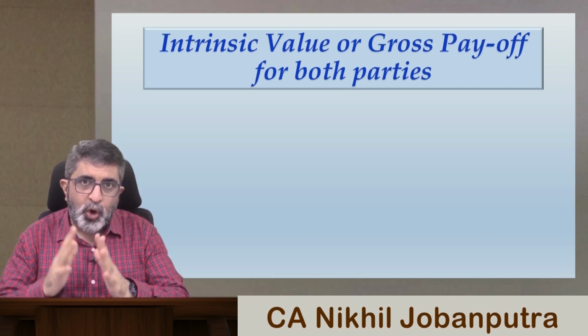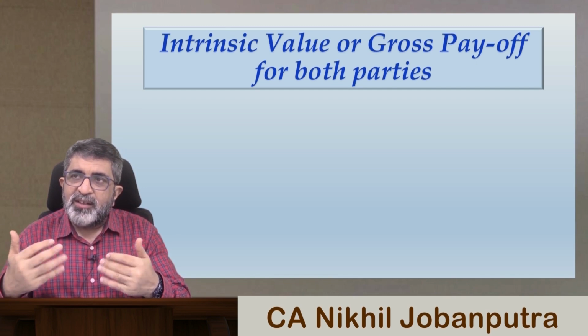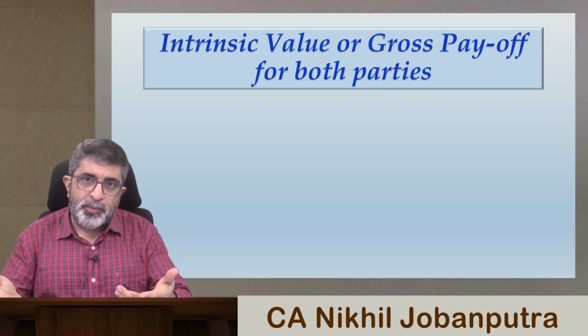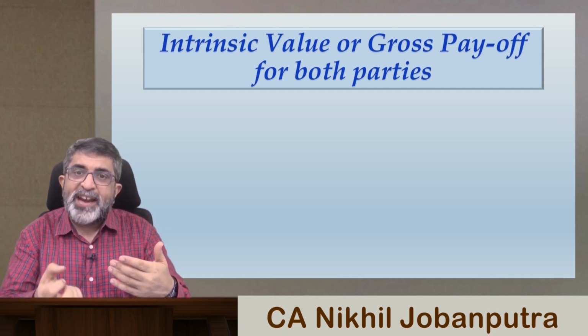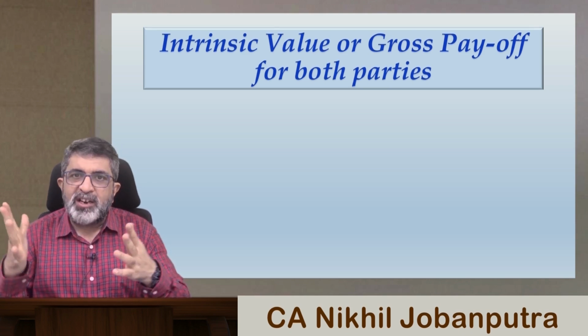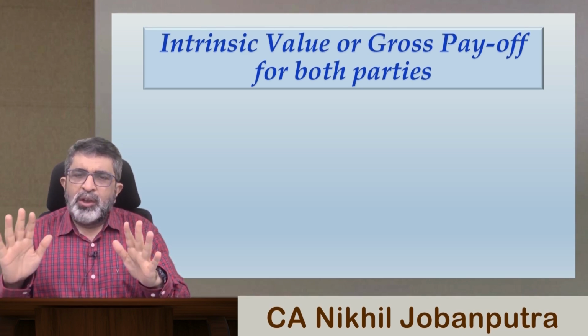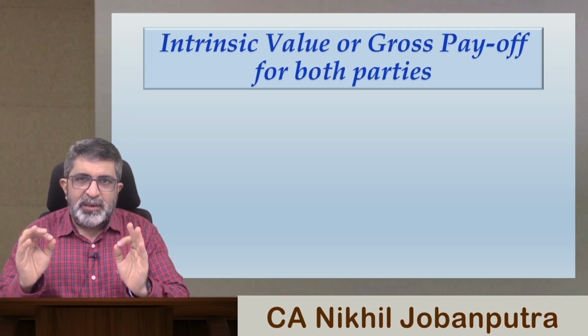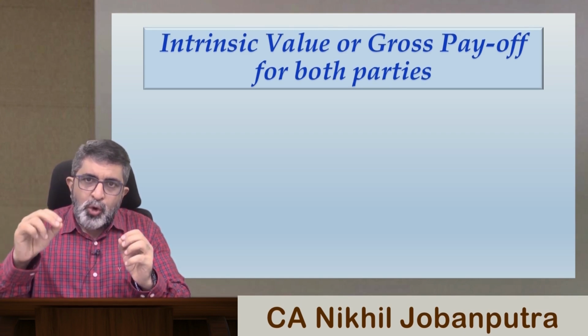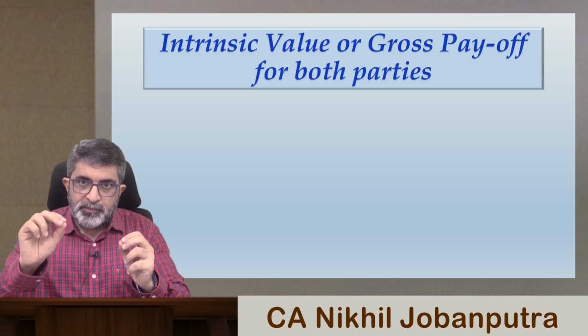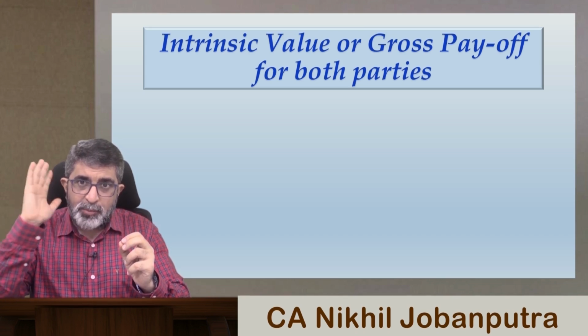A call option is basically some instrument that is conveying to you the right to buy the underlying. So let us keep it simple. You hold a call option. Mark my example in your minds.